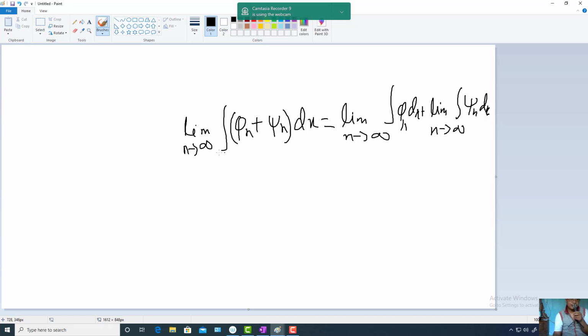This equality you have. So using that theorem, this limit can go inside this integration. So that means what?